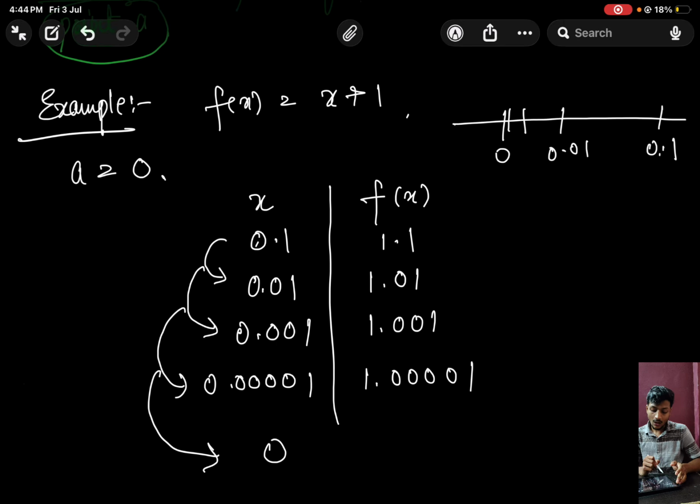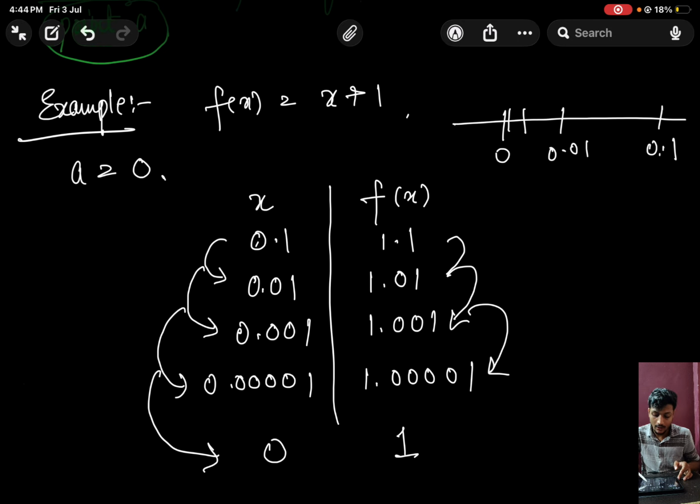Okay, but the main observation here is, as we are moving towards 0, our f of x is also approaching some value, it is also moving closer to some value, and by observation, that value is 1.